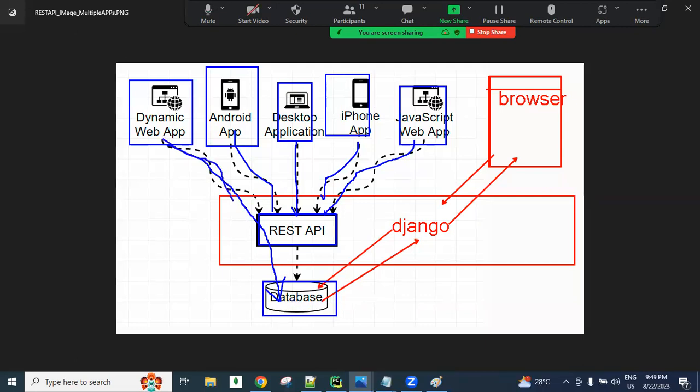Sometimes people will also do illegal activities from these applications, and some illegal requests are also sent. For example, in my database I have some data, and this person sends a request to delete all of it. Finally, I am losing all the data. That's why we can also validate these requests. Who can send requests, what they can do and what they cannot do is nothing but permissions and authentication, which we can provide to our APIs.